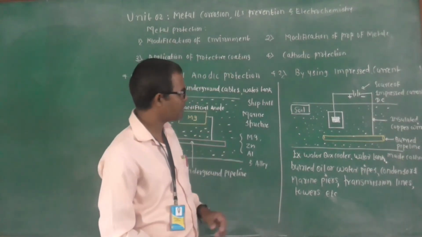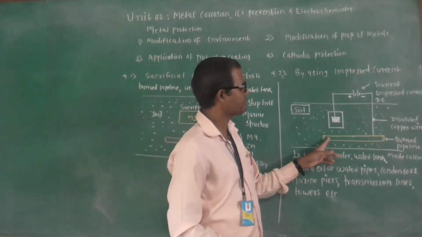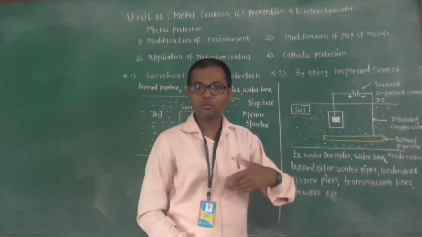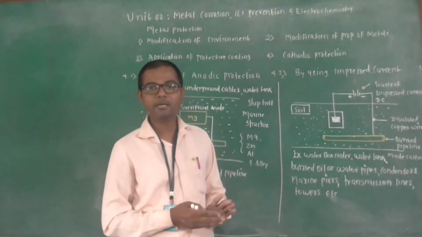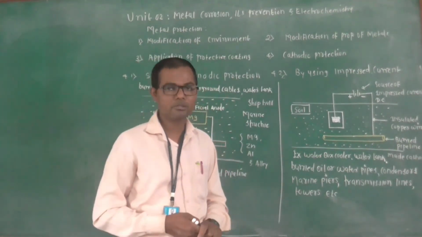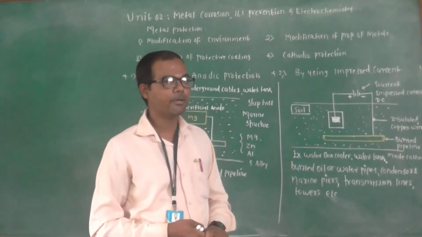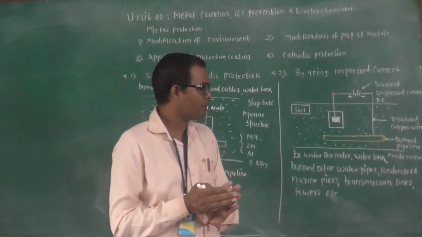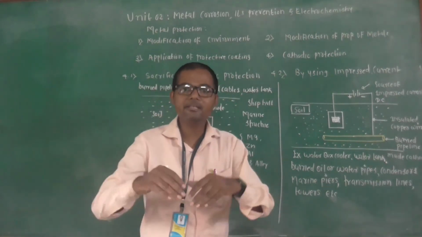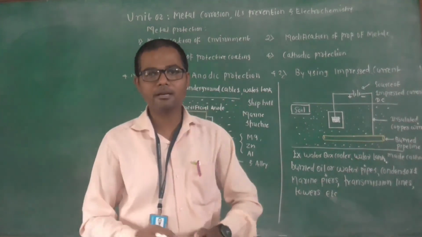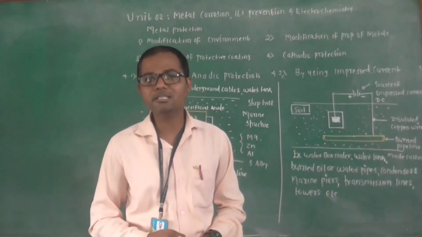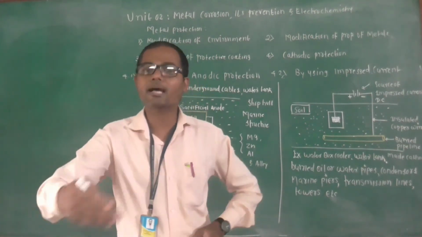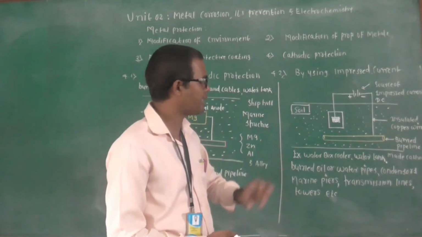Say, for example, this is our buried pipeline, and in this way we are going to protect the buried pipeline that undergoes corrosion. Here we forcefully make the buried pipeline, which acts as an anode, into a cathode by giving the impressed current. For that, we can use a DC source, a direct current source. We forcefully make the anode a cathode. That's why it is said to be cathodic protection.